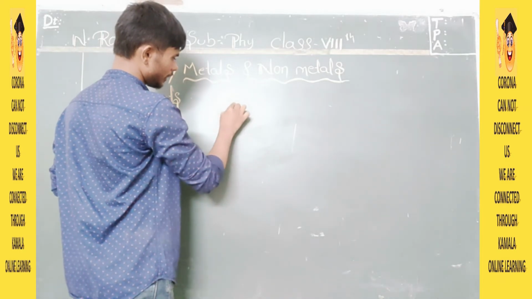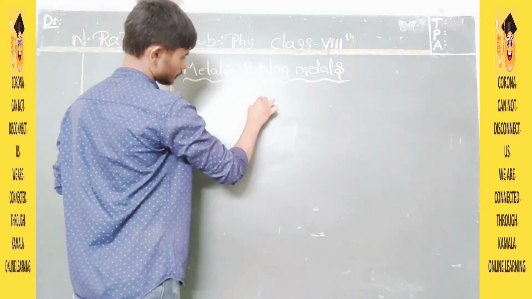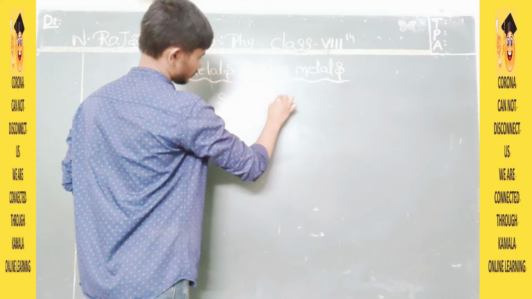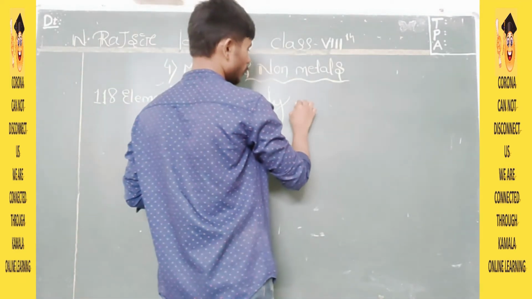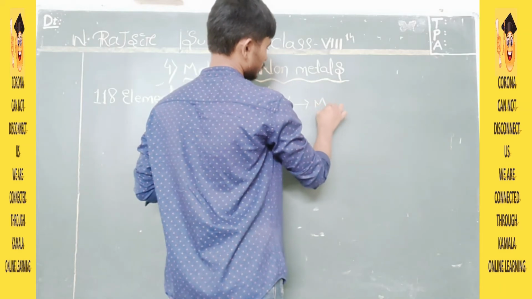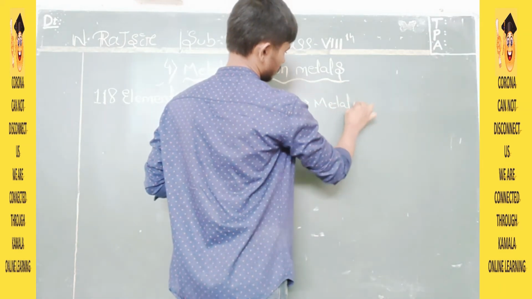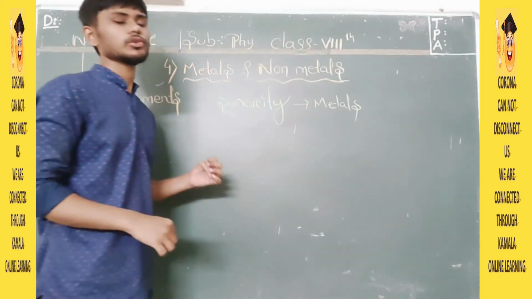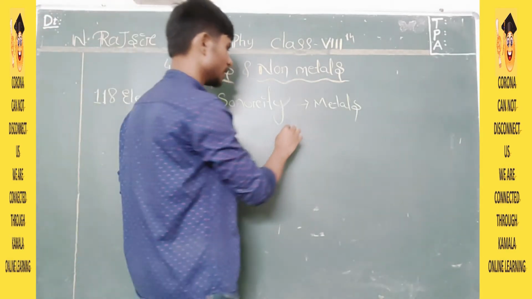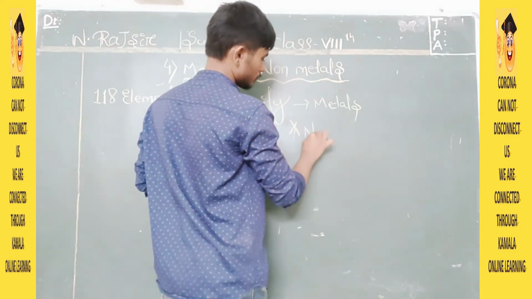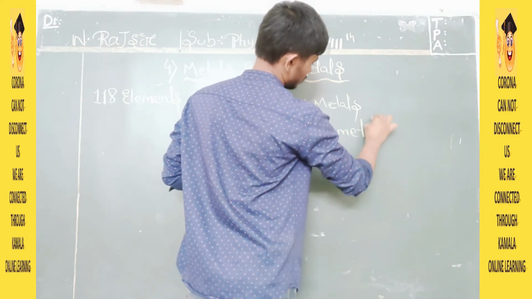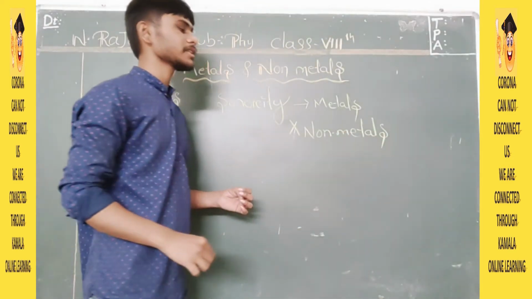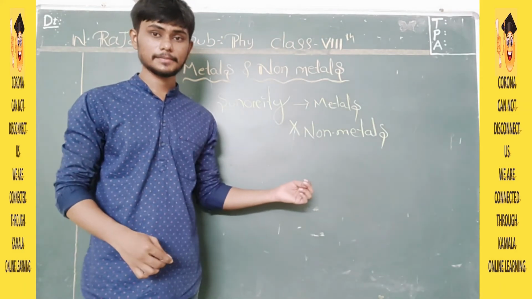Now let me write sonority. Sonority is given by whom? Metals. Metals are sonorous. Non-metals are not sonorous.